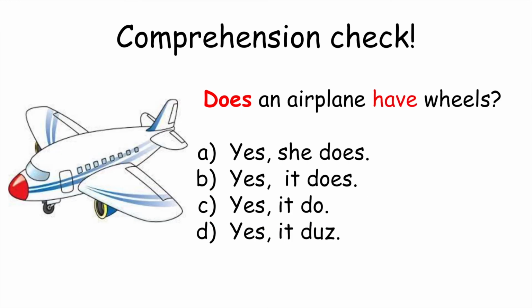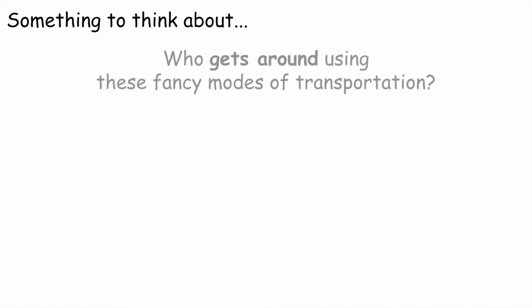Okay, I think there's one more. Does an airplane have wheels? Look carefully. Yes, it does. The answer is B. Okay, awesome. Here's something to think about that we can talk about next time when we are in class.